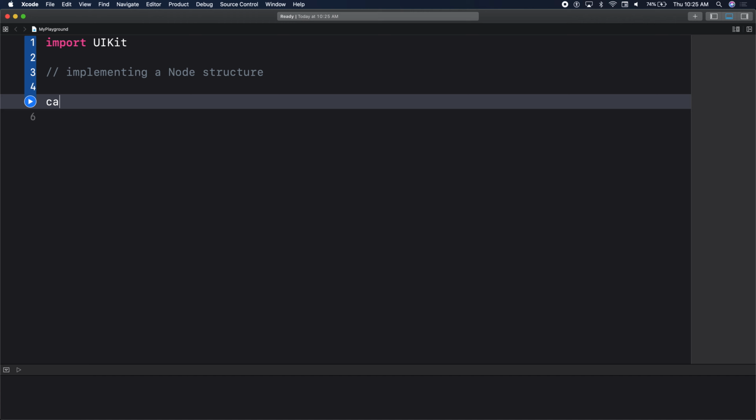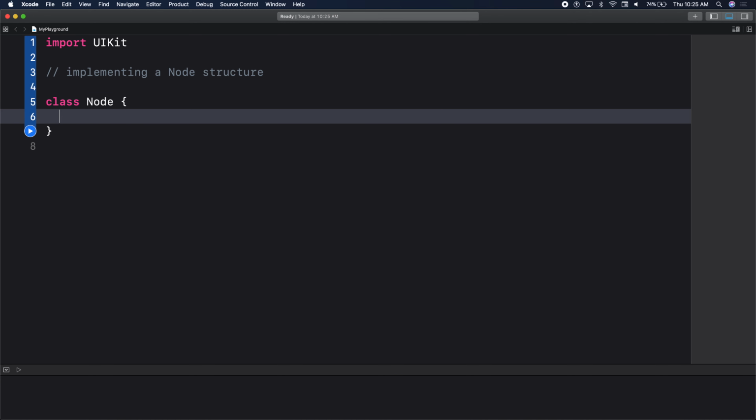We'll start off with a class. We'll call it node. And that's our node, right? That's our basic node. It doesn't have any data yet. It's just a basic node. What did we say? We said we wanted our node to be generic, right? We want our node to be generic because our node doesn't have to be tied to one specific data type.